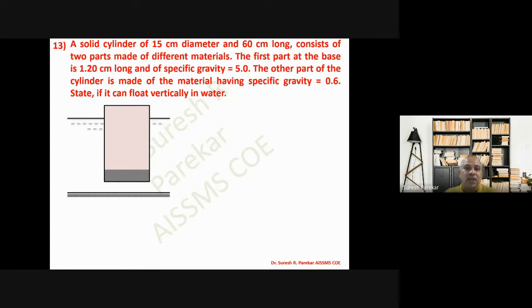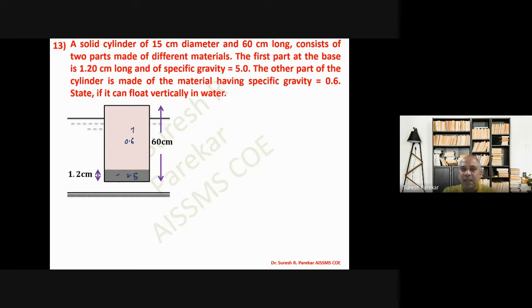of two parts. So we can have these two parts, 1 and 2. So we have the bottom part 1.2 centimeter with specific gravity 5. So 1.2 centimeter and specific gravity for this is 5. The other part is made of material with specific gravity 0.6. So for this we have 0.6, and for this we have 5. So we have to find out whether the body will float vertically in water or not.